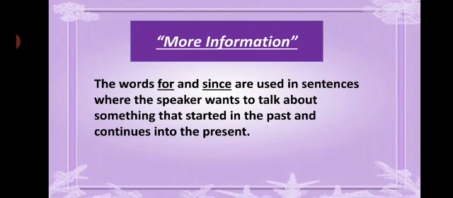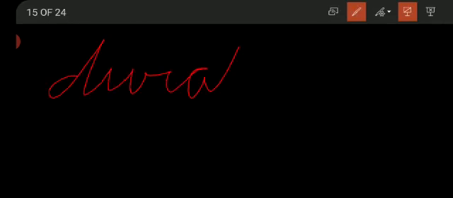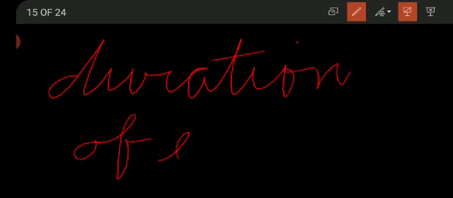The words for and since are used in sentences where the speaker wants to talk about something that started in the past and continues into the present. It means that you are knowing the time reference. You may say you are knowing the duration of an event. So when you know the duration of an event,